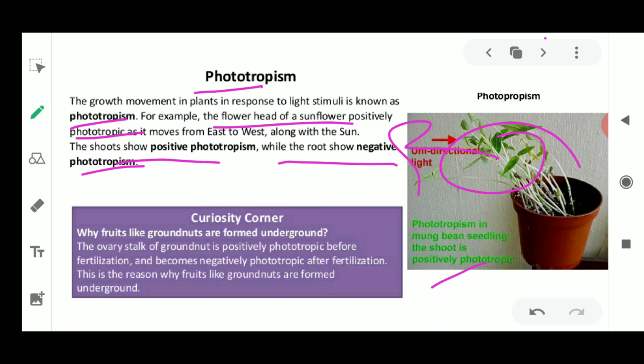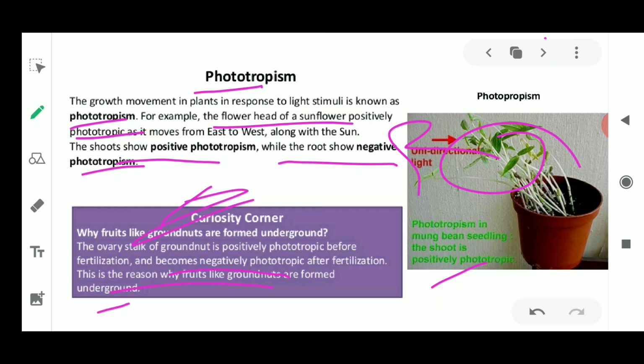Now, for fruits like groundnuts, here I have put a curiosity corner. Why are fruits like groundnuts formed underground? The ovary stalk of the groundnut is positively phototropic before fertilization, and becomes negatively phototropic after fertilization. So this is the reason why fruits like groundnuts are formed underground.